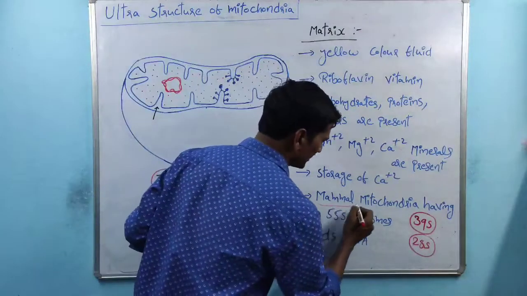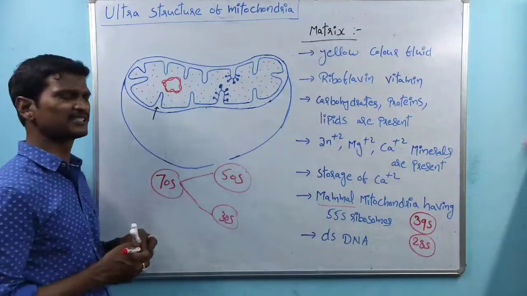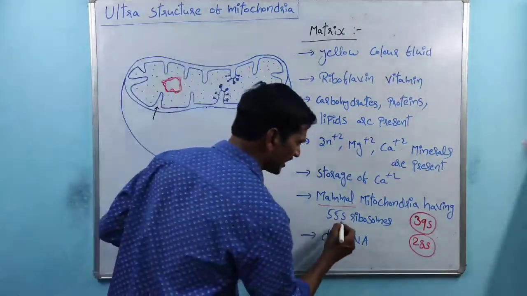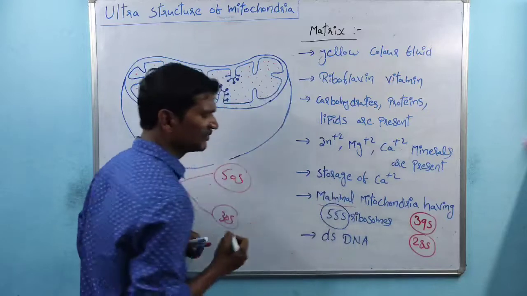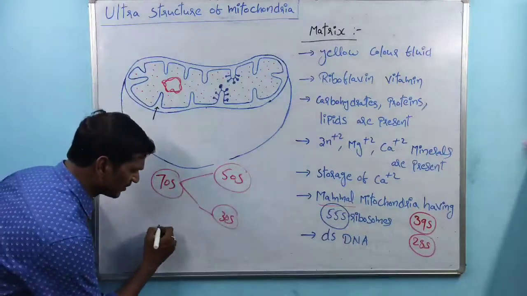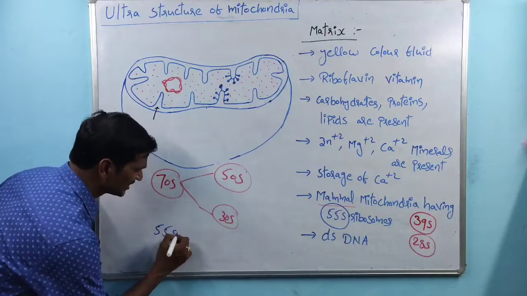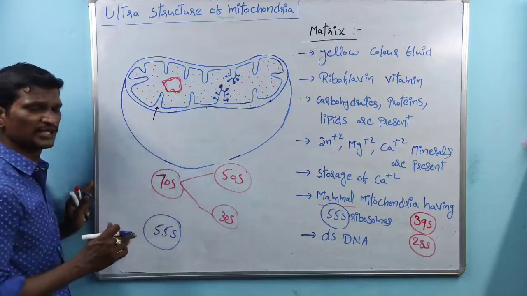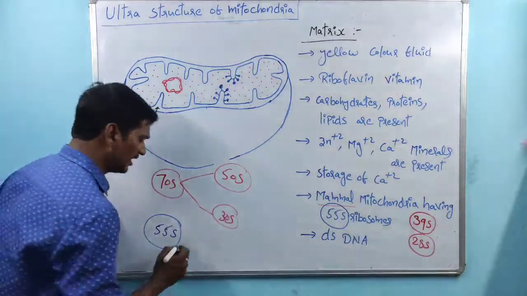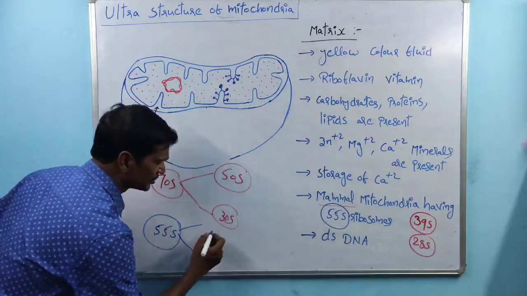But some of the mammalian cells contain mitochondria having ribosomes of the 55S type, not 70S. These have two subunits.